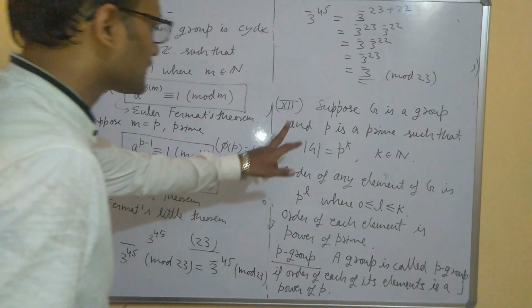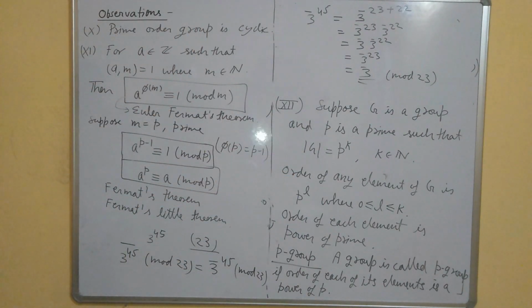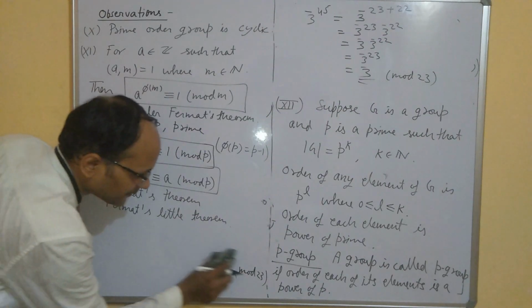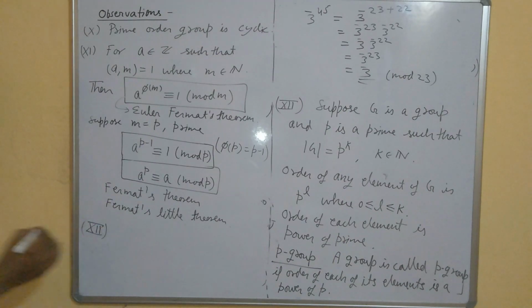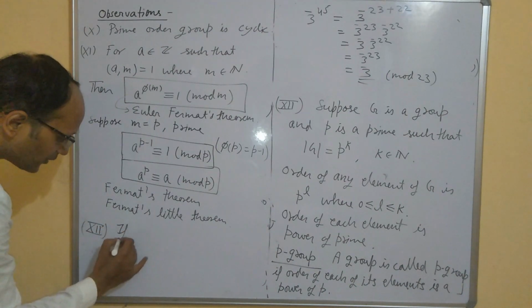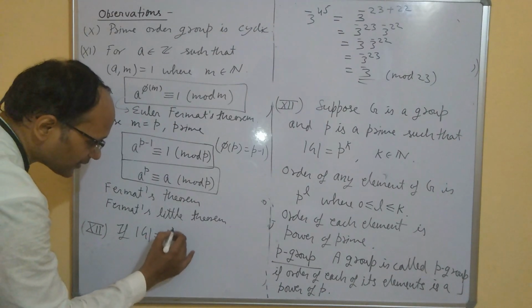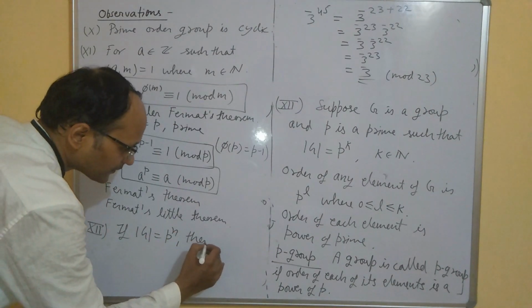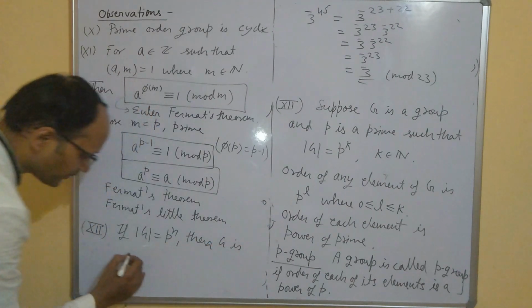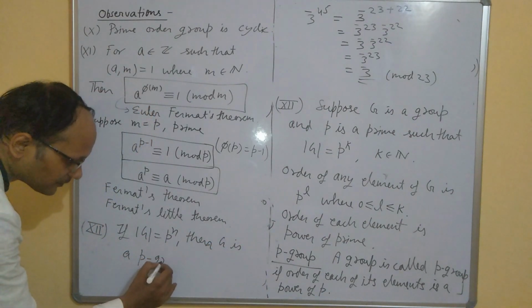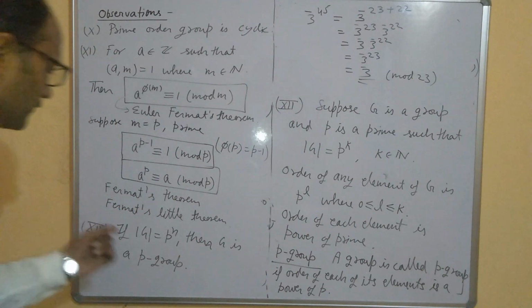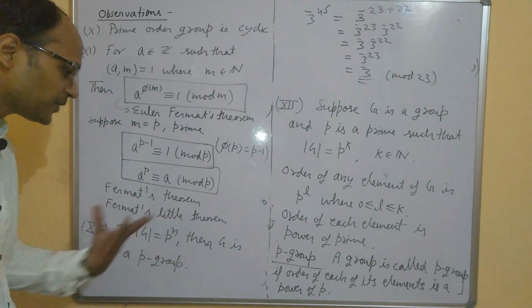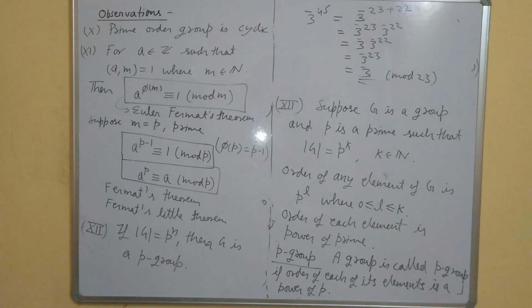So what we have seen in this observation is that, let me write it here again, if the order of G is p to the power n, then G is a p group. A p group means the order of each of its elements will be a power of p, and this is just an easy consequence of Lagrange's theorem.